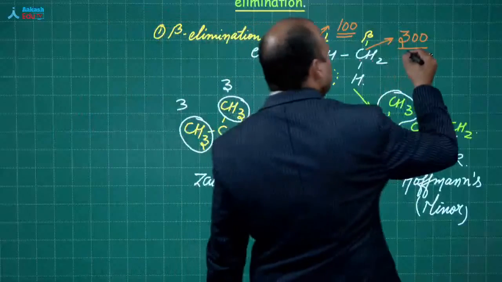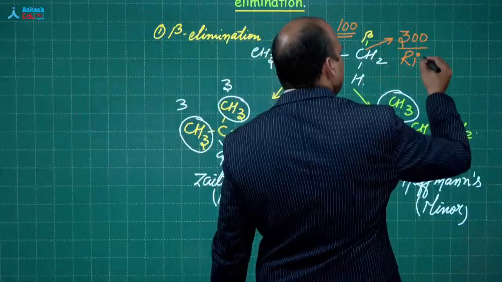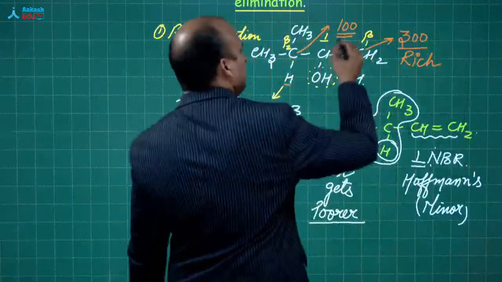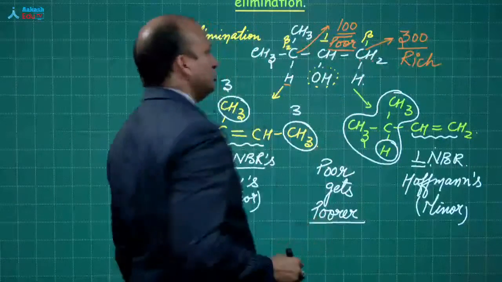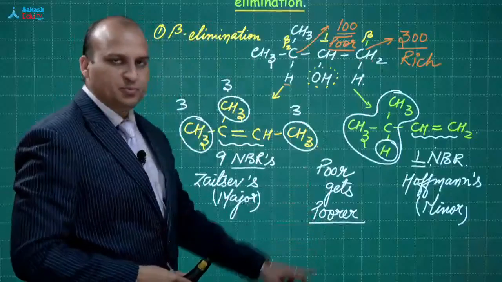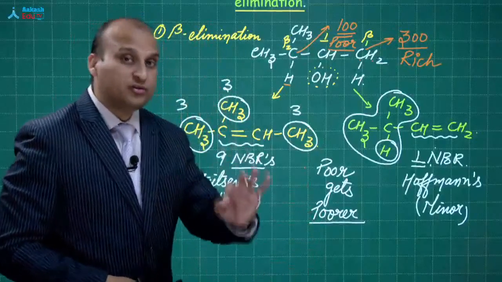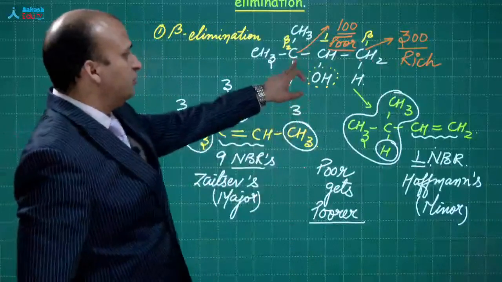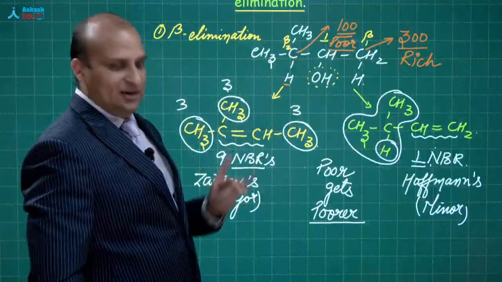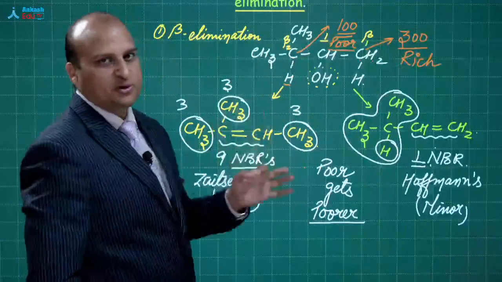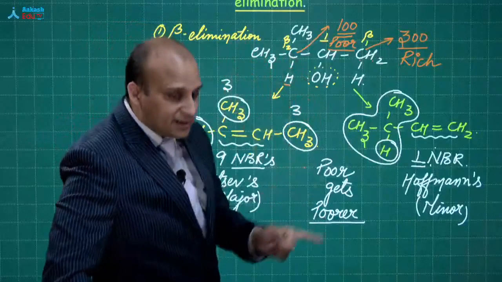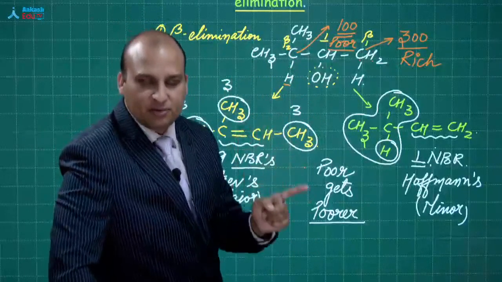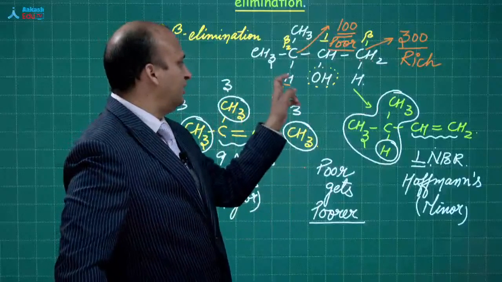The one which is having 300 is rich. Which one is poor? The one having 100 is poor. So I am saying poor gets poorer means you will remove the hydrogen from the poor carbon, or from that carbon which is having lesser number of hydrogen atoms.